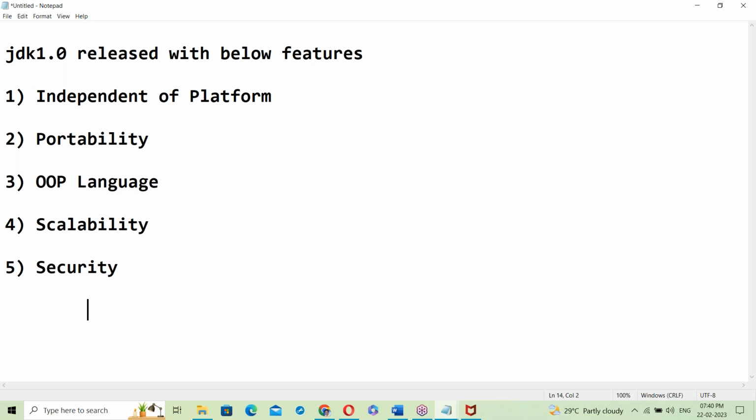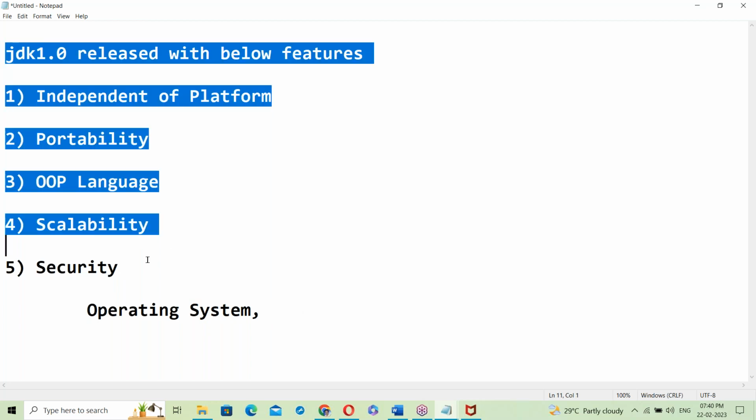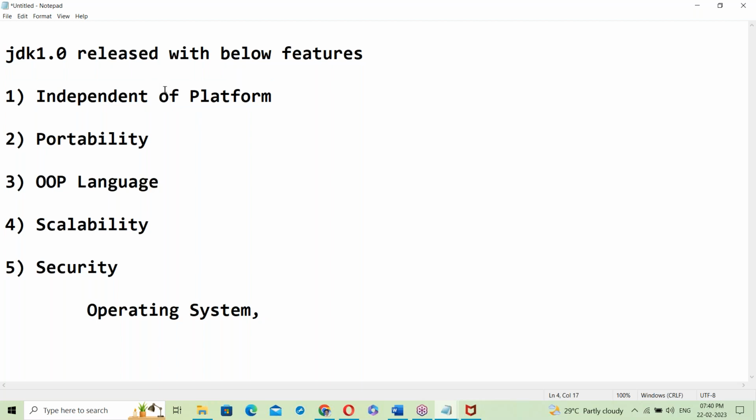Before going to these features, we'll see some basics so that you can understand the features very clearly. Basics like what is an operating system. Before going to Java features, first let us cover the software basics. If you have those basics, it is easy to understand Java. Directly explaining platform independence may not be understandable.